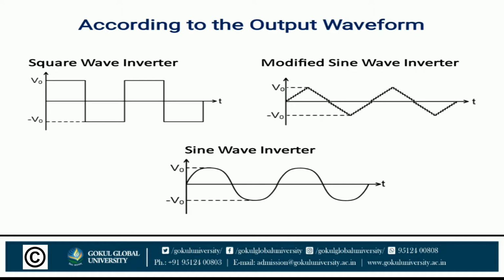That is the square wave. We can see the frequency here, but it is not exactly a sine wave. In the modified sine wave inverter, we can see a little bit of a sine wave, and the last one, the sine wave inverter, gives exactly the sine wave which is achieved through the use of an inverter.